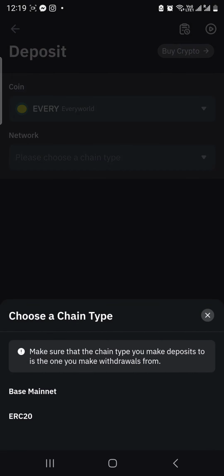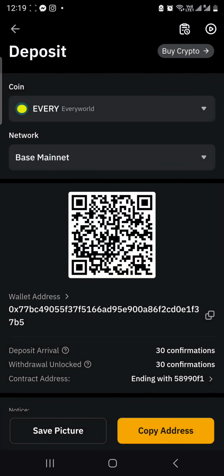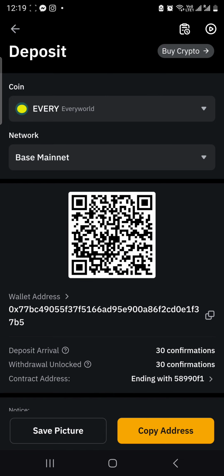So now we need to choose the Base mainnet, not the ERC one. So from here, click the copy address. Okay, just copy this one and then go to your wallet.